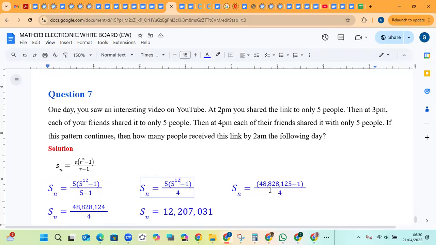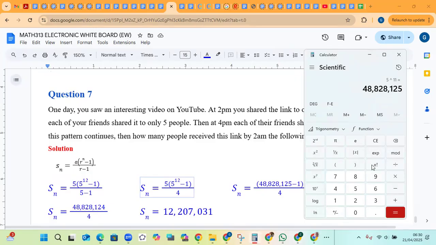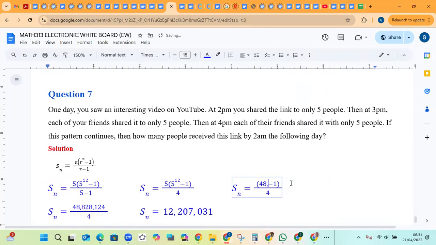Okay, and so 5 has to be raised to the power of 12. We have 5 raised to the power of 12. That's 244,140... Let me see if I can copy this and paste this there. Let's see if this is compatible. It is. And then you subtract 1.